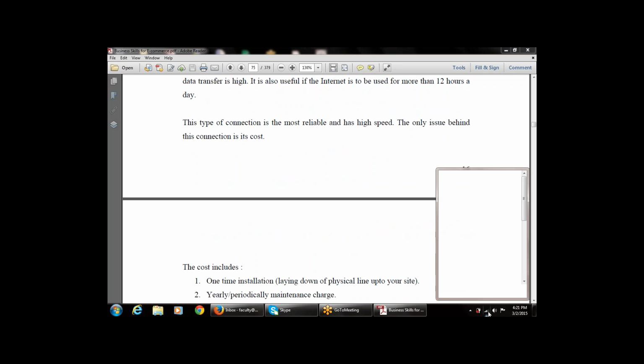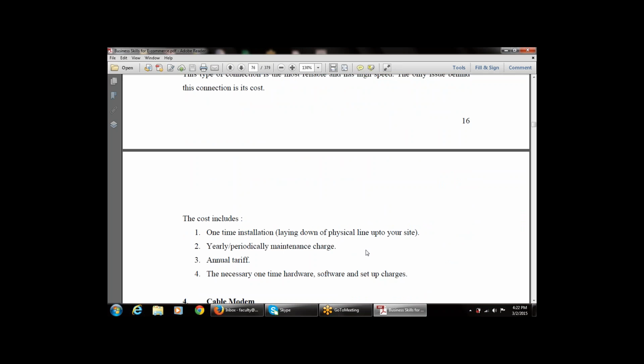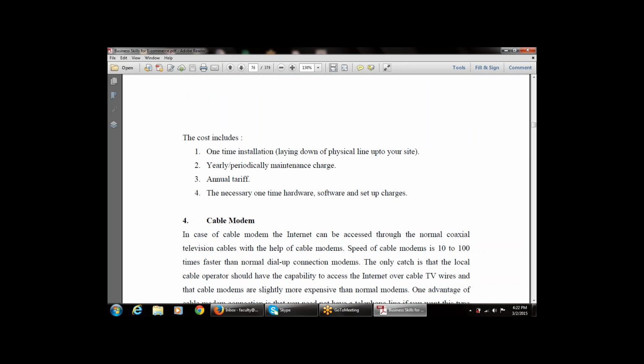Then what types of cost are involved? This includes the one-time installation, that is the laying down of physical lines between the sender and the receiver. As I said, it is a dedicated connection, so a dedicated line must be installed at the time of installation. That is also a cost of the lease line connection. In the same way, there is a yearly maintenance cost, and also an annual traffic charge, meaning annual data transferred between the sender and the receiver. Then there are the necessary one-time hardware, software and setup charges.